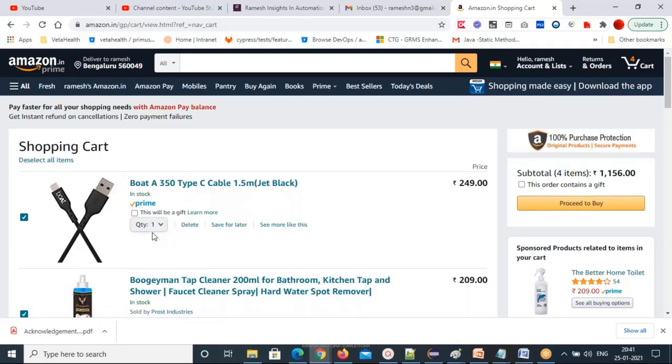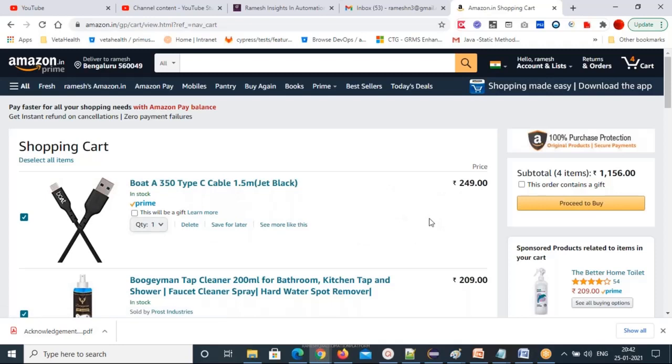So different quantity selection. And then when you click on delete functionality, that is one test case. Save for later, one test case. See more like this, another test case. Selecting a different quantity, another test case. And Learn more, another test case. The display of all these products and price is one verification.